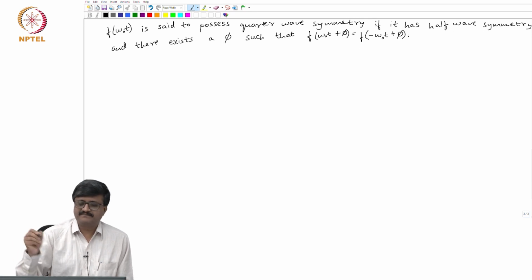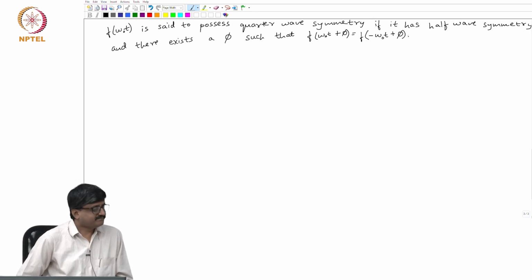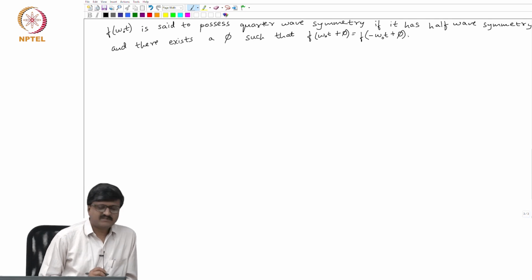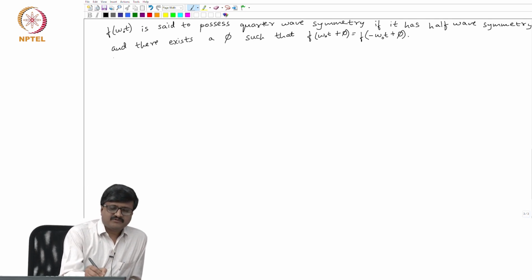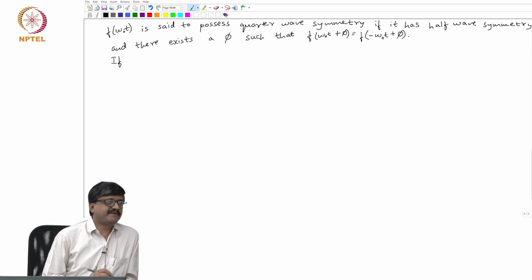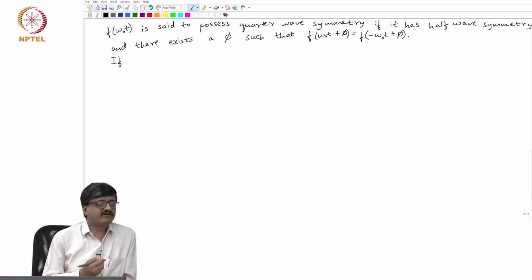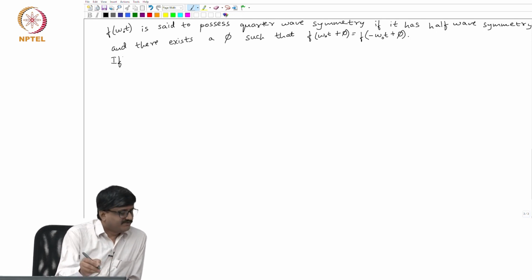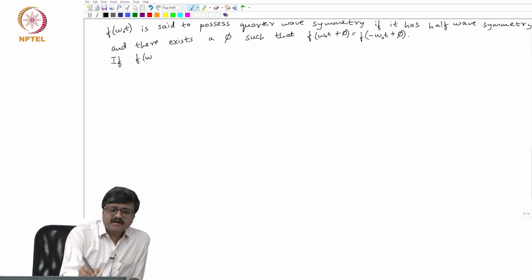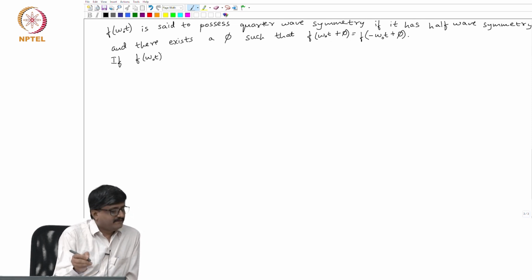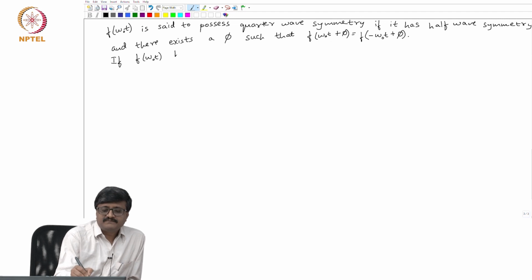Okay. So, that is the definition of quarter wave symmetry. So, if f of omega o t has quarter wave symmetry, then what is the expression for a h and b h?